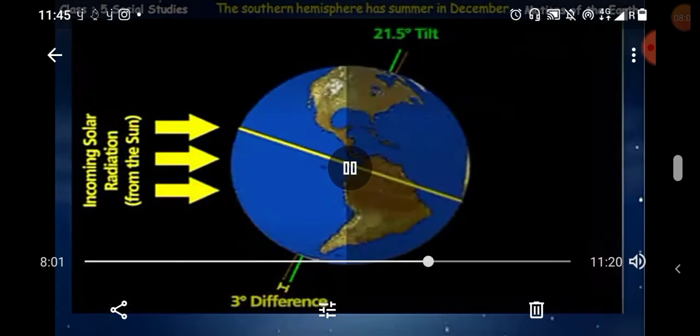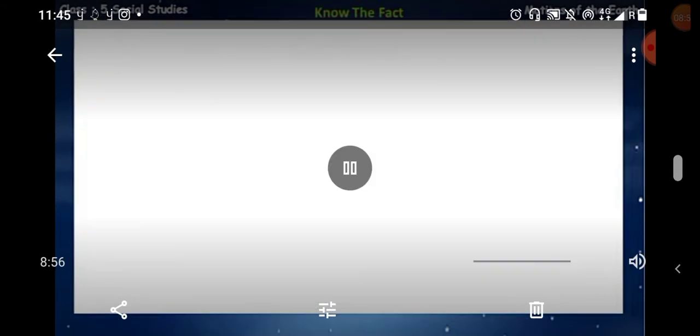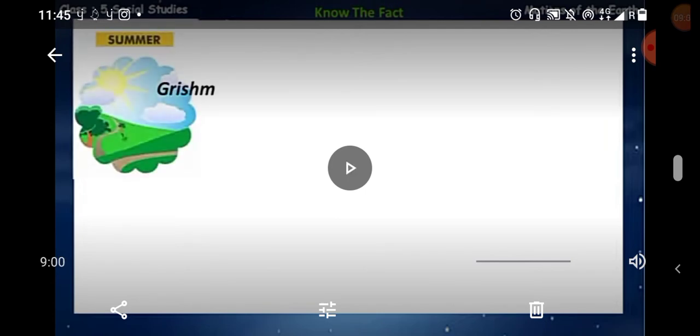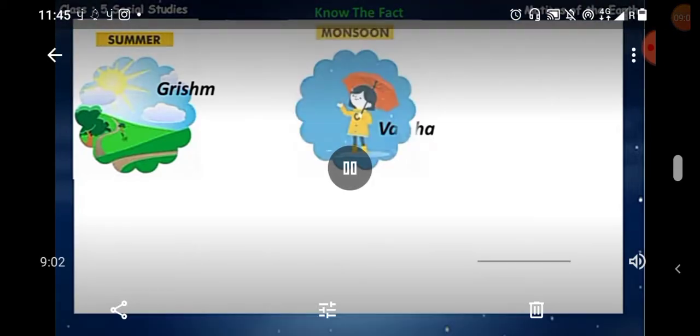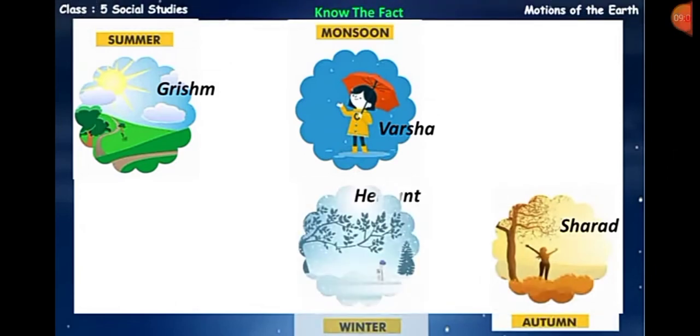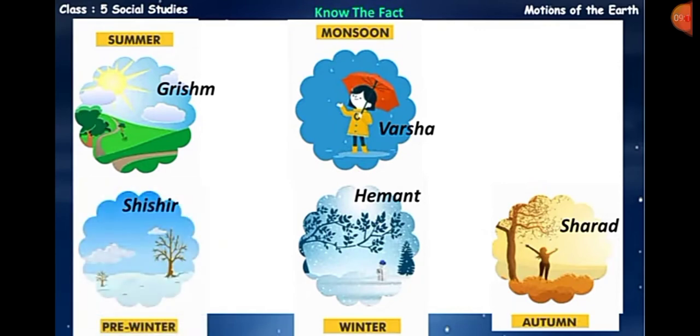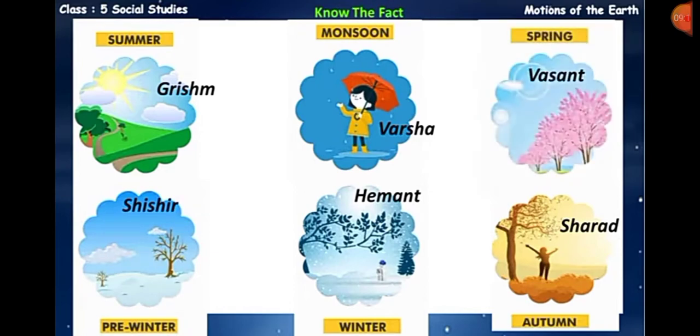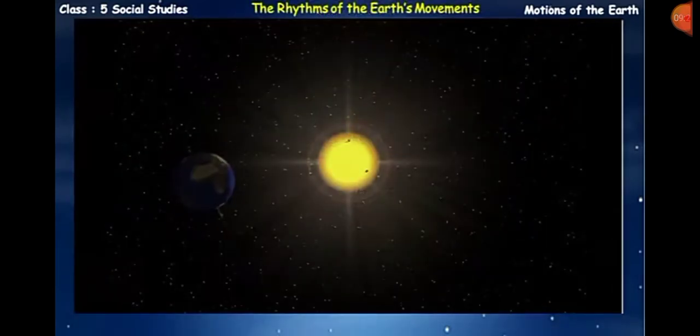Okay students, here you will know some facts about the seasons in India, in Indian names also. Here we call summer Grisham, monsoon Varsha, and Sharad as autumn, and Hemant we call winter, and Shishir the pre-winter season, and Vasant we call spring.